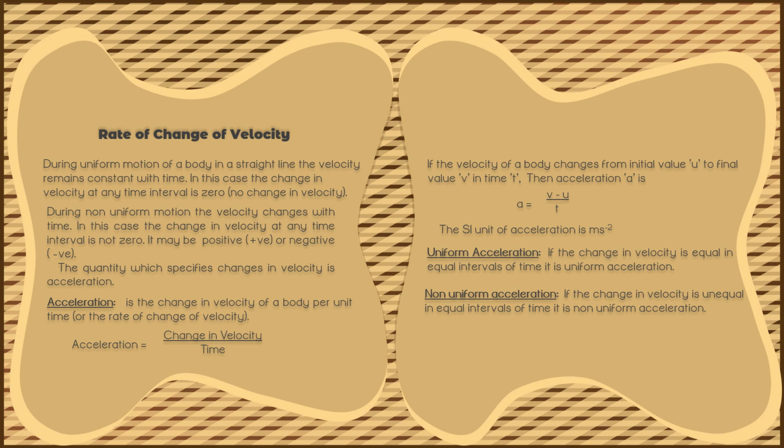There are two types of acceleration, that is uniform acceleration and non-uniform acceleration. If the change in velocity is equal in equal intervals of time, it is uniform acceleration, while if the change in velocity is unequal in equal intervals of time, it is non-uniform acceleration.